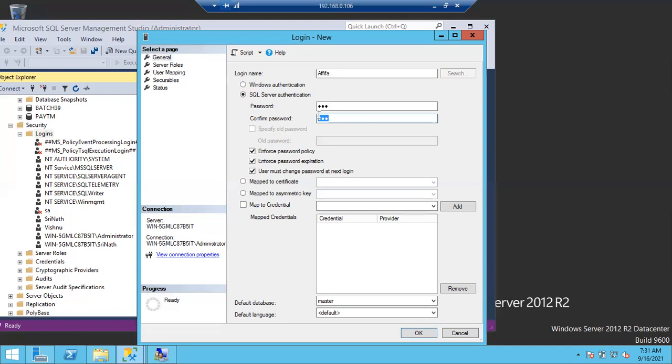If Afifa mentioned everything clearly, this is the server name, this is the login name, then we can simply create it. Go to that server and log in like how I am doing. Right click, new login, select SQL authentication, give the password. As we know Afifa's password now,